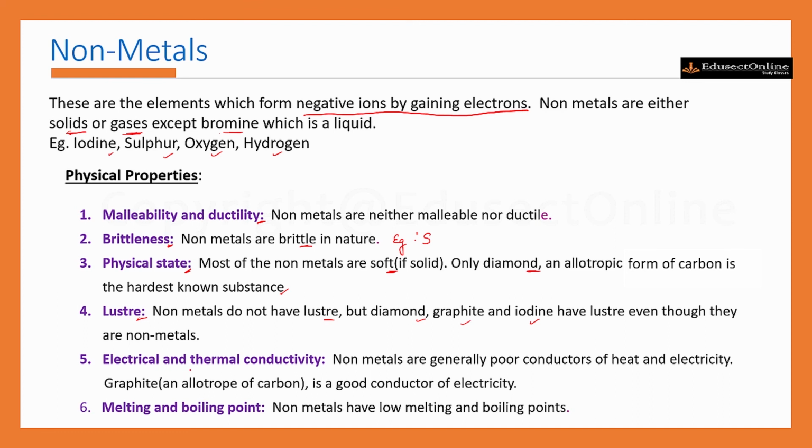The next is electrical and thermal conductivity. Non-metals are generally poor conductors of heat and electricity, but graphite, which is an allotrope of carbon, is a good conductor of electricity. The next is melting and boiling point. Generally, non-metals have low melting and boiling points, but non-metals that are solids have comparatively higher boiling points. For example, silicon, carbon, etc.